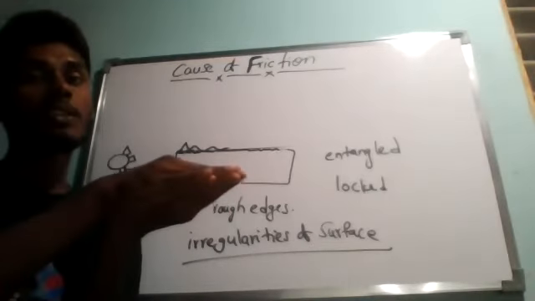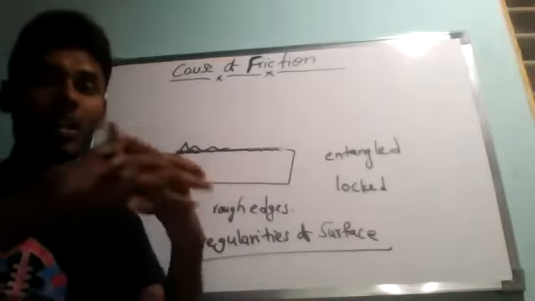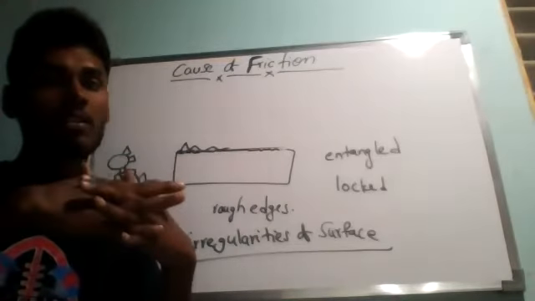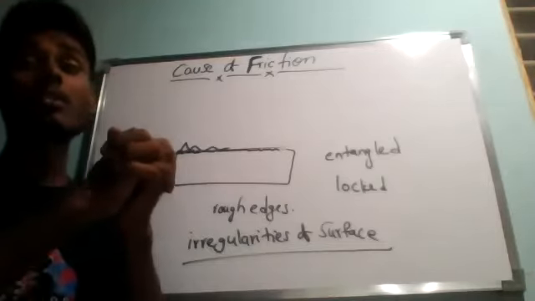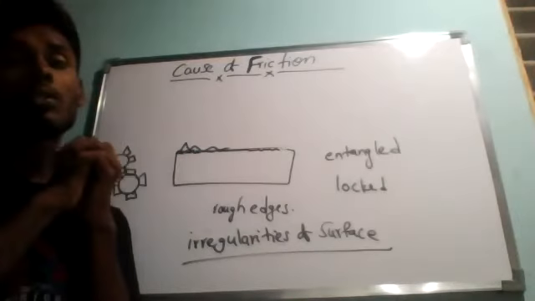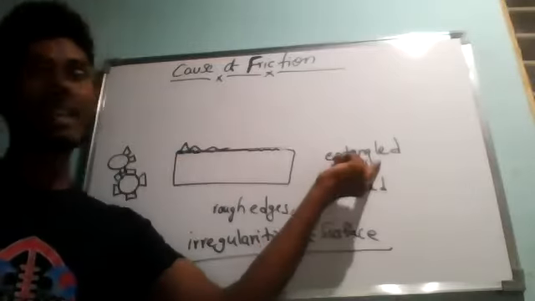The irregularities present between the surfaces will get entangled, meaning they will get locked like this. It is not a very strong lock, but definitely it reduces and slows down the motion. They lock each other, and that is what is called entangling.